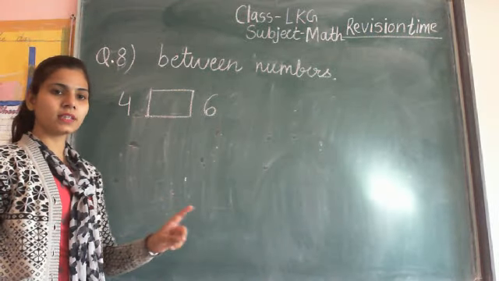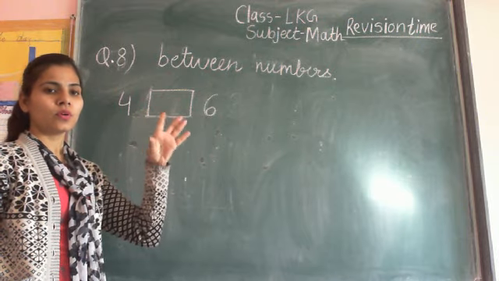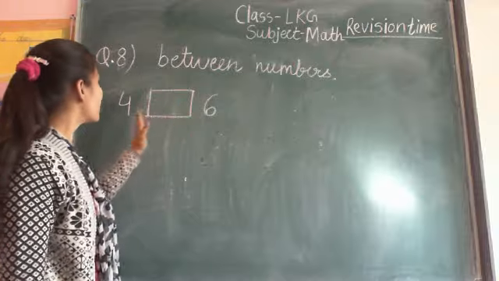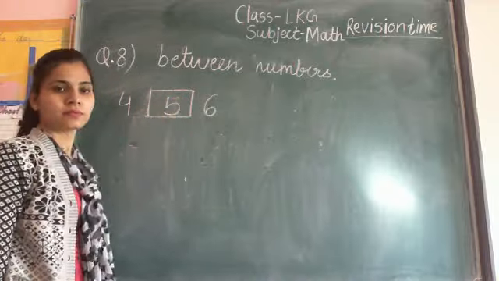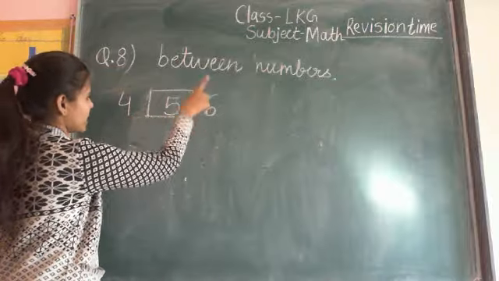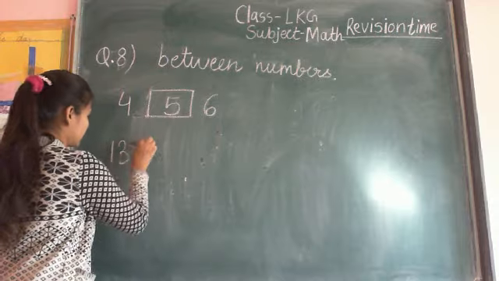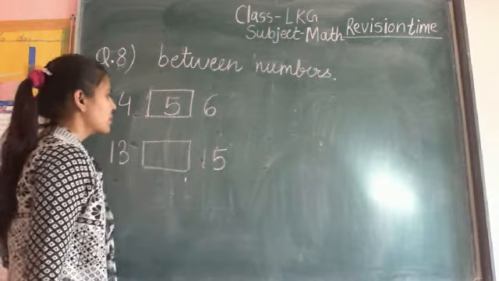Start counting from 1. 1, 2, 3, 4, 5, 6. So between number of 4 and 6 is number 5. 4, 5, 6. Next is 13 and 15. This is your example.